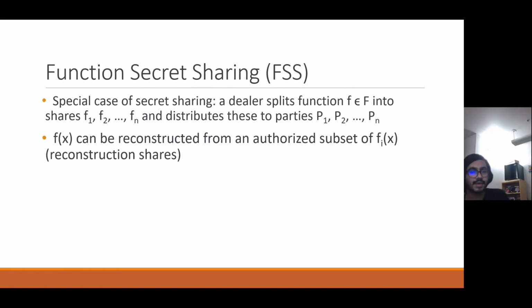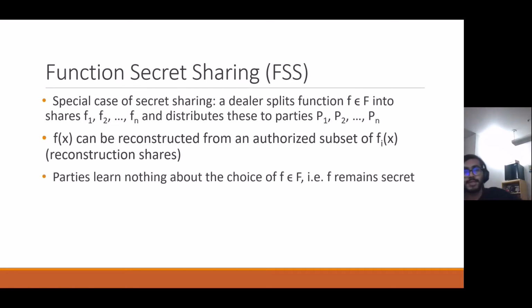F of x can now be reconstructed from an authorized subset of these fi's. So when you get a certain number of parties together that have these function shares, they get the input, they compute their shares, and they bring them to reconstruction.